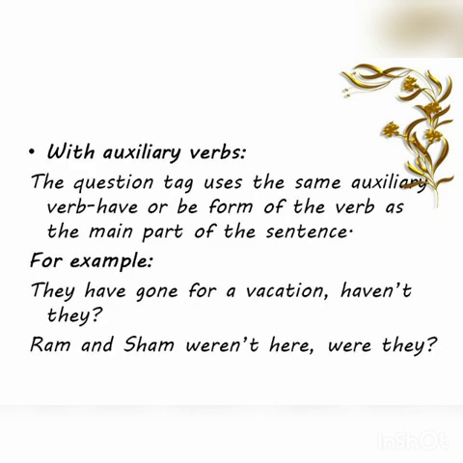With auxiliary verbs, that is the helping verb, the question tag uses the same auxiliary verb, have or be form of the verb, as the main part of the sentence. So here, they have gone for a vacation. So have is the helping or the auxiliary verb here. The same thing is used in the tag. Haven't they? Next, Ram and Sham weren't here. Were is the verb here. Were they?